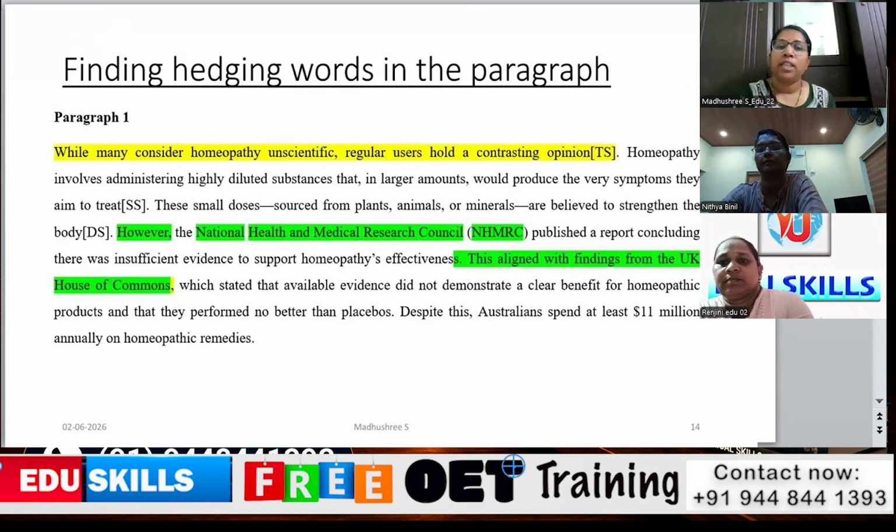So based on this, we'll find the key words in the options. So what they speak about. So the National Health and Medical Research Council published a report concluding there was insufficient evidence to support homeopathy's effectiveness. So they're saying that is evidence. So we have to see whether there is any correlation with the answer options.